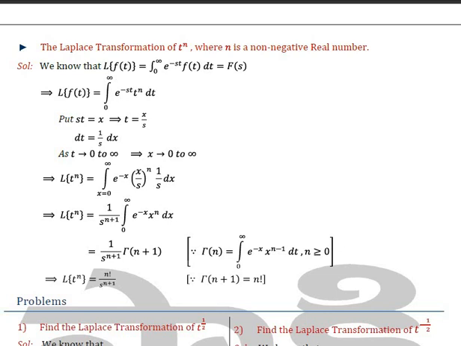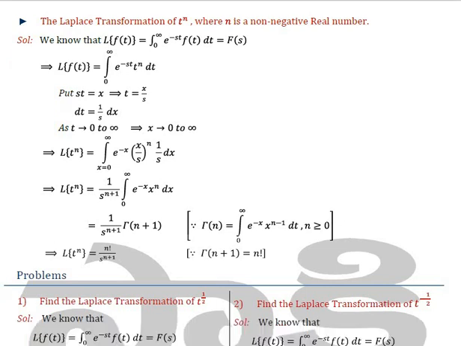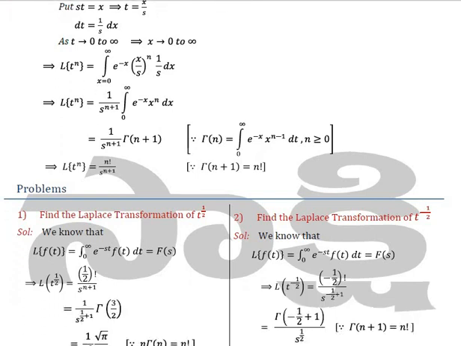So with the help of these properties, we can evaluate some examples. Suppose the first problem is to find the Laplace transform of t to the power half. You have to use the formula for t to the power n, which is factorial n by s to the power n plus 1.